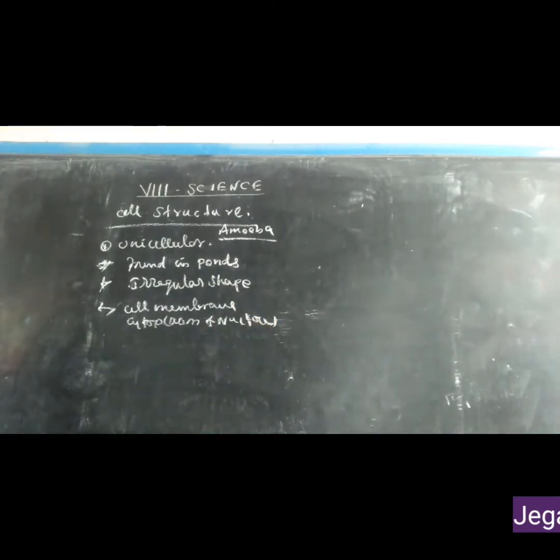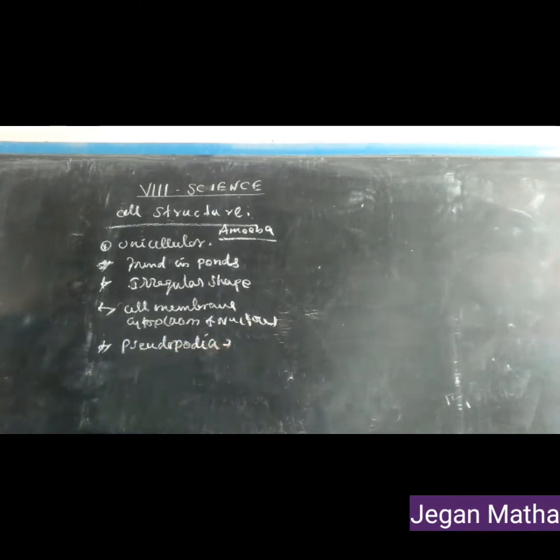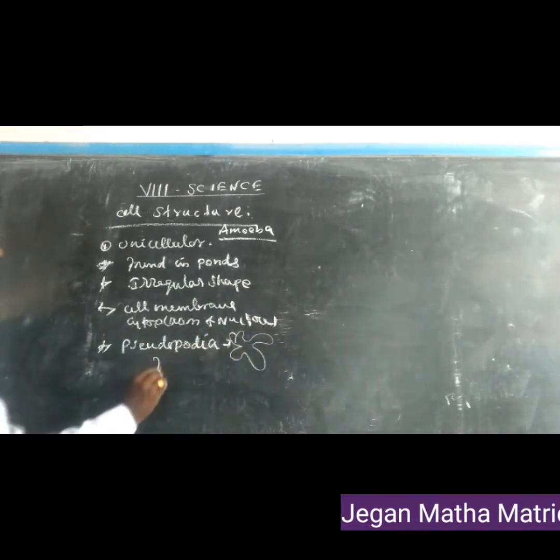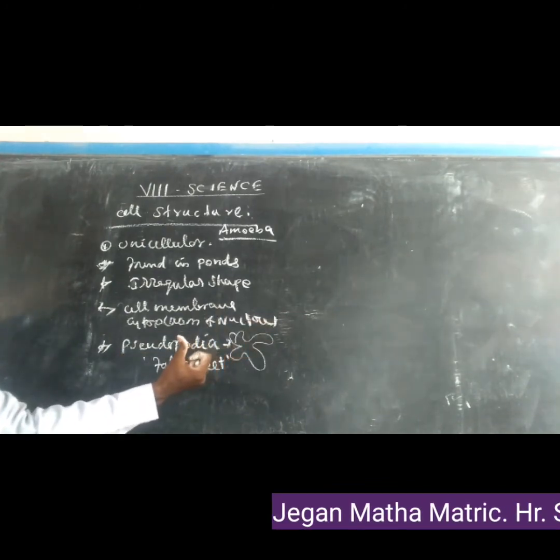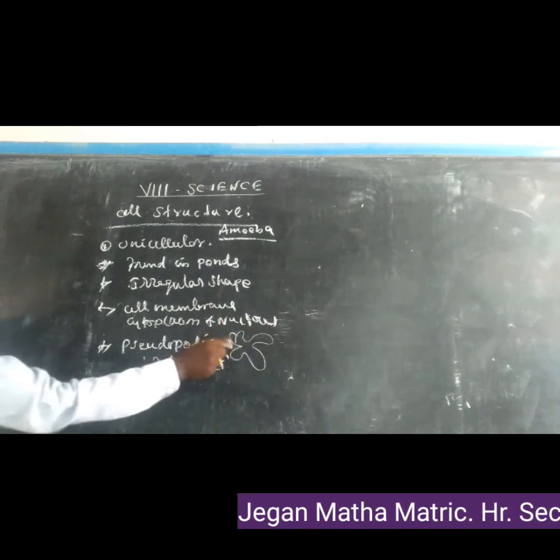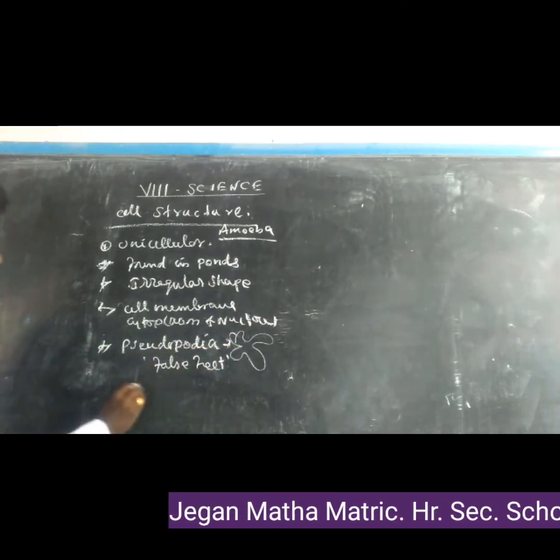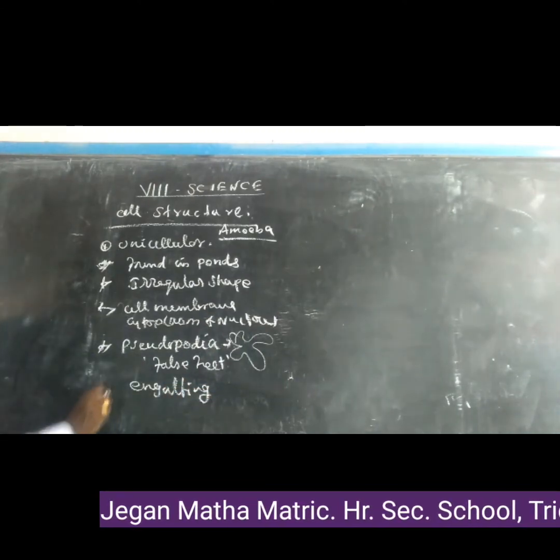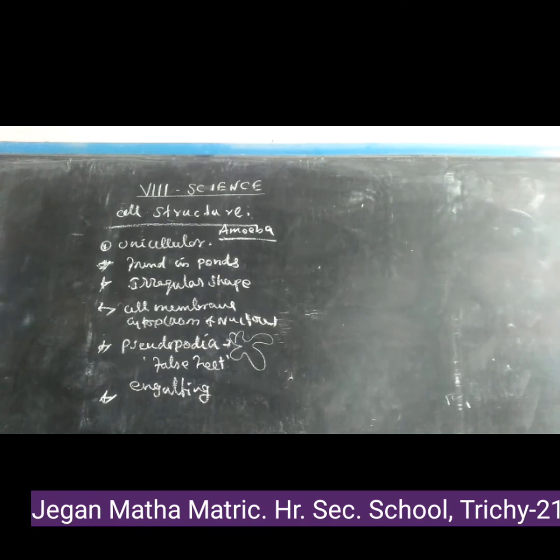Pseudopodia are formed from the cytoplasmic membrane as irregular structures, called false feet. They are used to capture prey and absorb food particles. The pseudopodia surround the food particle, engulfing it.